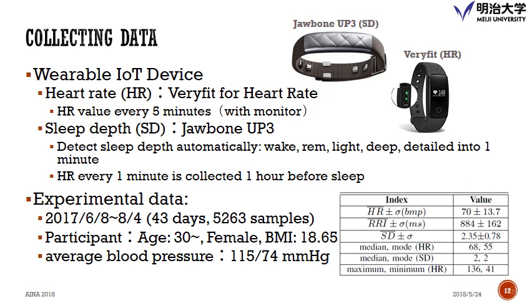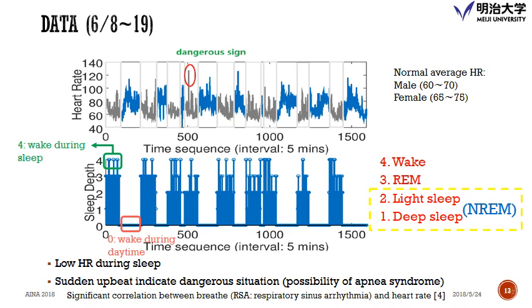This is the data like this. We have an average of 70. And this is the output of the real data. The first one is the heart rate, and the bottom one is the sleep depth. The gray zone means the days when we are asleep, and the blue zone means the daytime, when we are awake.